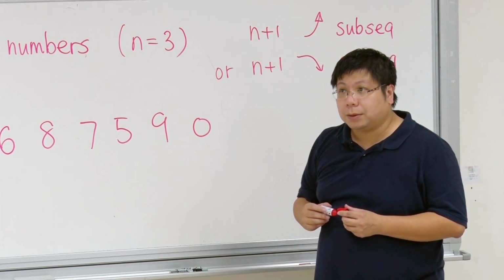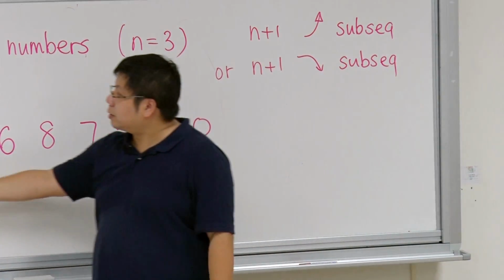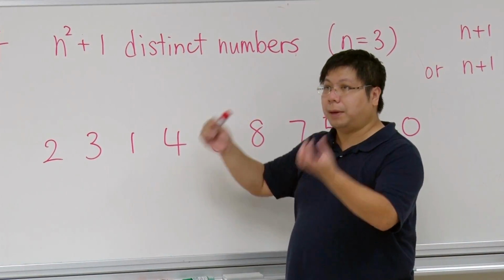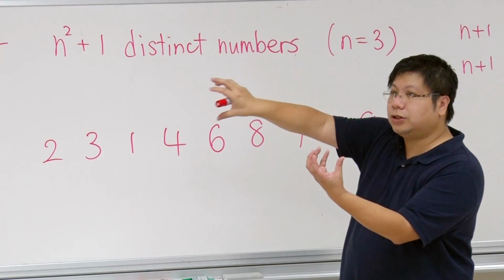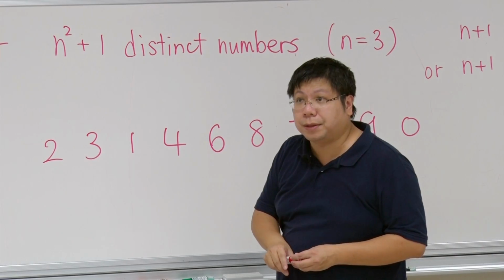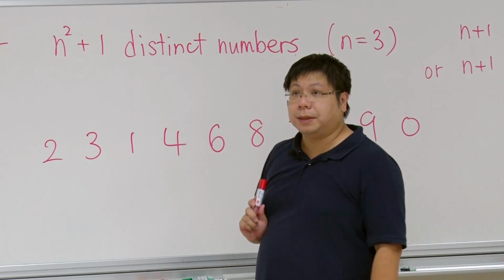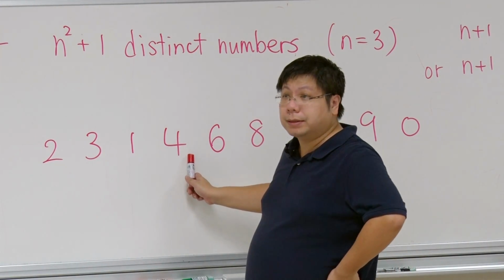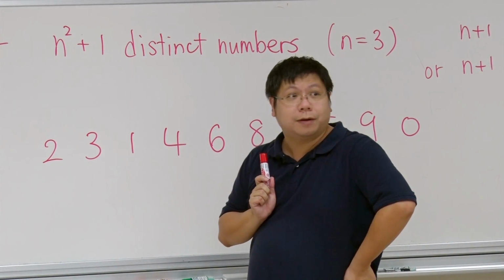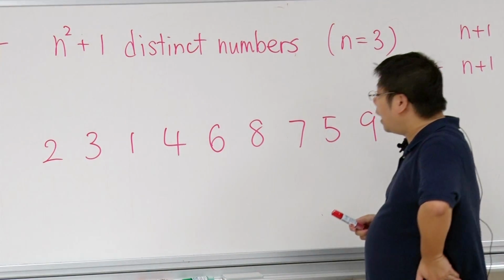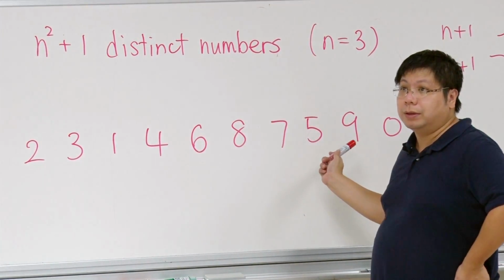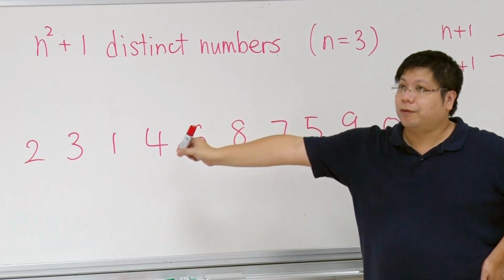Okay, so what is a subsequence? A subsequence is when you take some of the numbers, maybe I take this one, this one, this one. You take them out and arrange them according to the original order in the sequence, then it is called a subsequence. So 2, 3, 4 is a subsequence. 3, 1, 4 is a subsequence. 3, 4, 6 is a subsequence. 3, 6, 7 is a subsequence of this one. But 7, 6, 5 is not a subsequence, because you go back and then forward. This is not good. It must go from left to right.